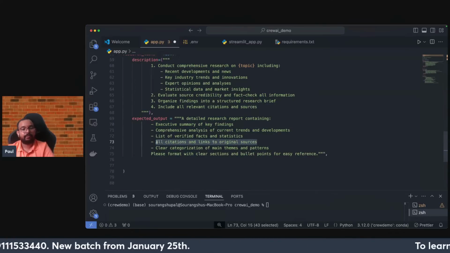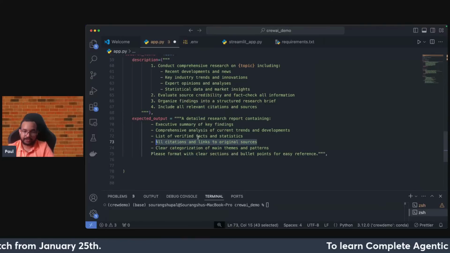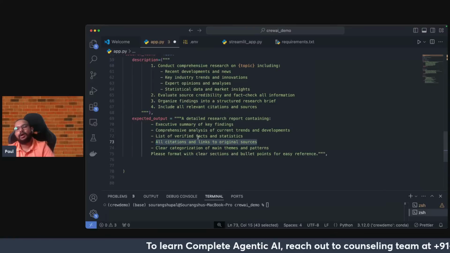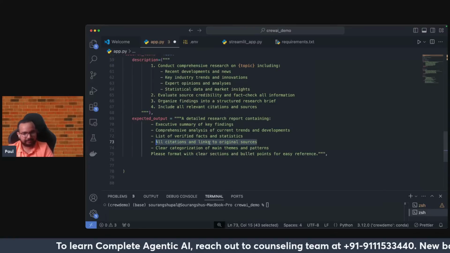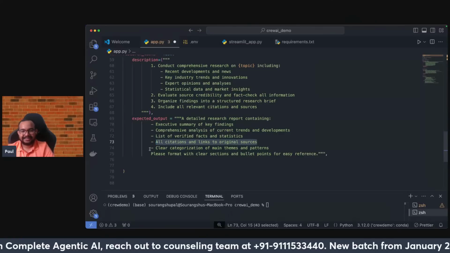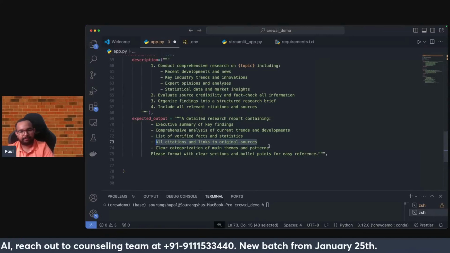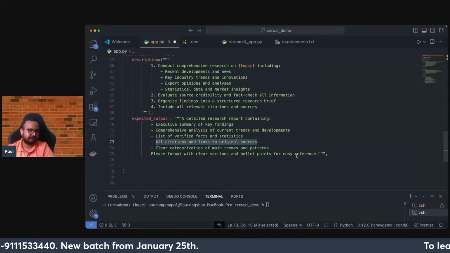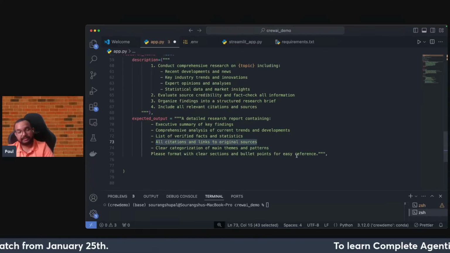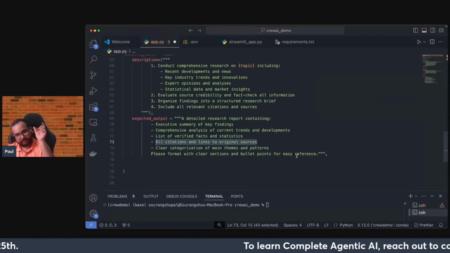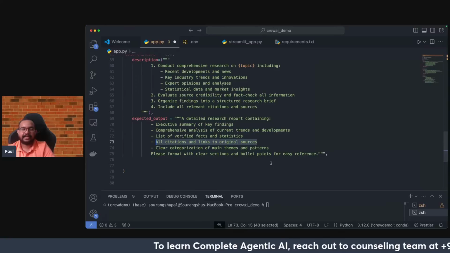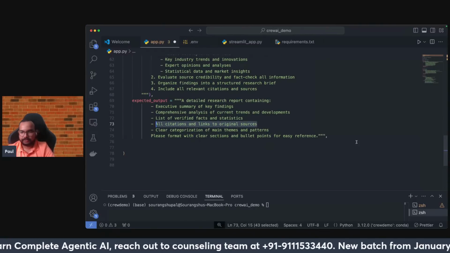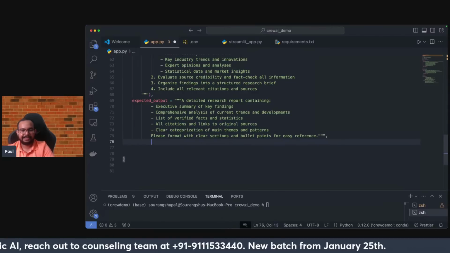This is one of the most important points. At any point of time, if you want to do research, just pass in this information. Okay, and you can directly get all the links and the citations to the research papers and other things that will be given to you. Clear categorization of main themes and patterns. Okay, and please format with clear sections and bullet points for easy reference. And even later on we will tell you that even if you want the file, okay, it will make headings also, h1, h3, just like in markdown. That can also be done. Okay, so a lot of flexibilities are available here.